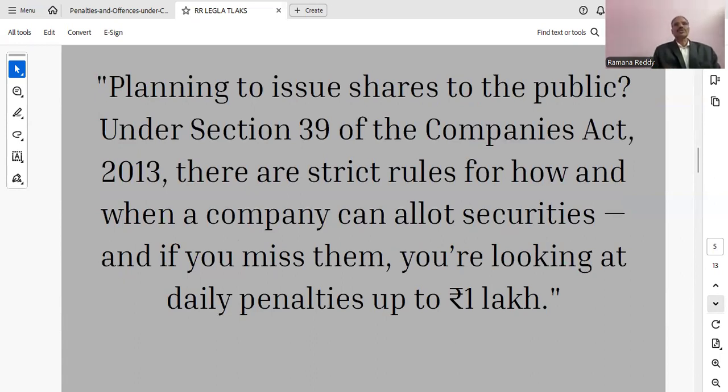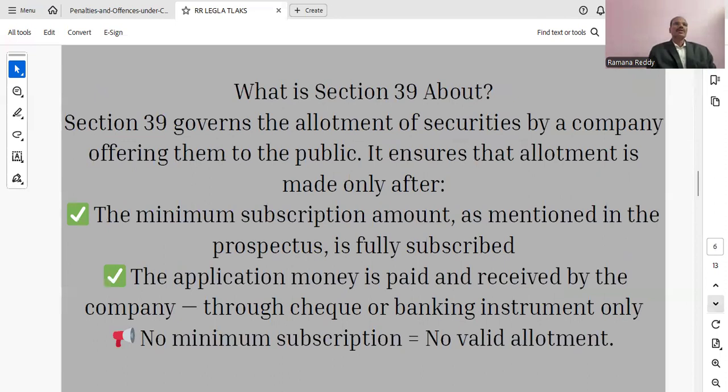Planning to issue shares to the public under Section 39 of the Companies Act? There are strict rules for how and when a company can allot securities. And if you miss them, you are looking at daily penalties up to 1 lakh. What is Section 39 about?